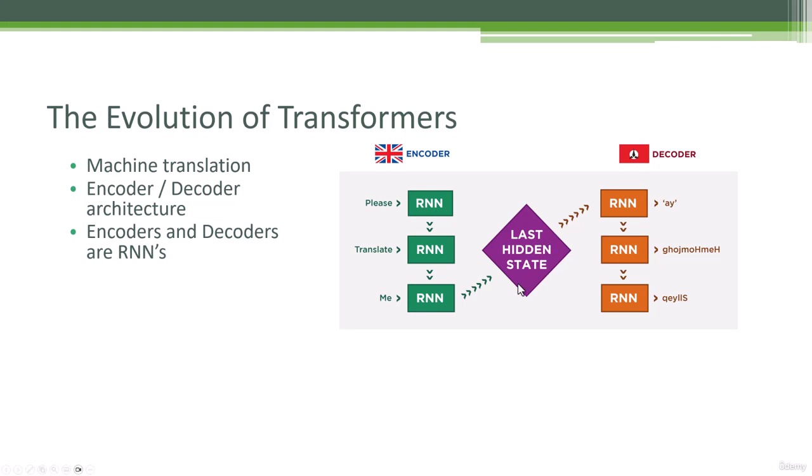So that is the input that goes into our decoder. While the encoder is trained to produce a hidden state for English language coming into it, the decoder does the other thing around, right? So it takes that hidden state and tries to produce tokens that, in this case, map to Klingon. So we get that hidden state that is a vector representation of the meaning, if you will, of please translate me. That gets passed to our RNN for the decoder, which then starts to produce tokens.